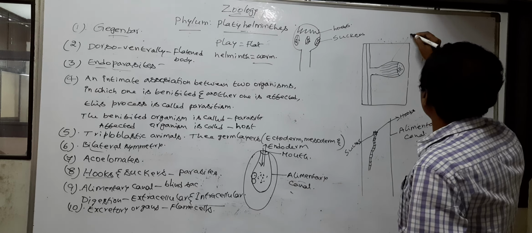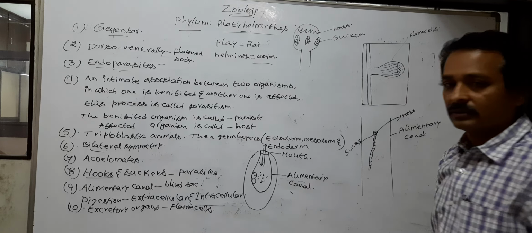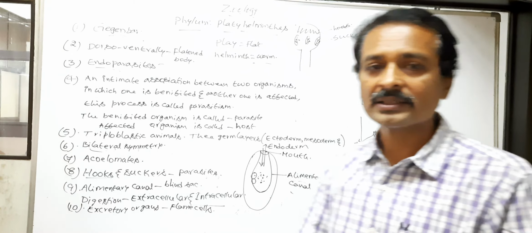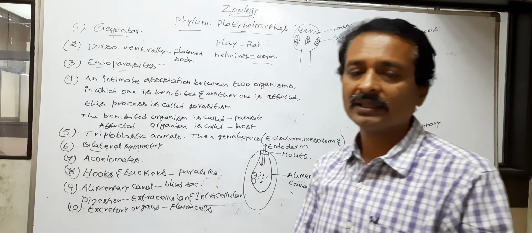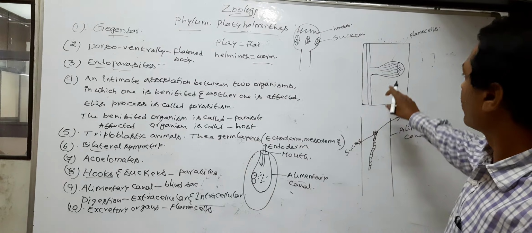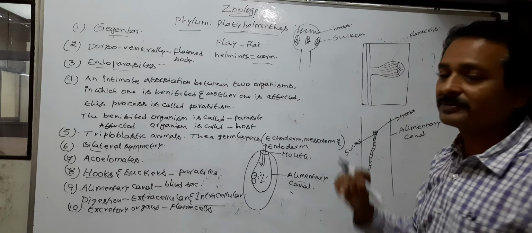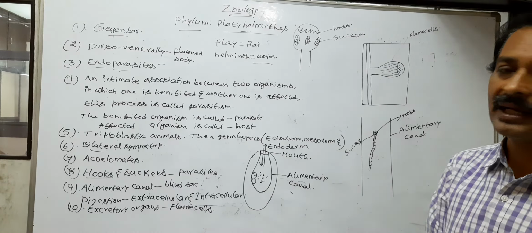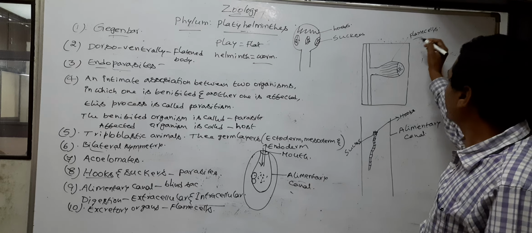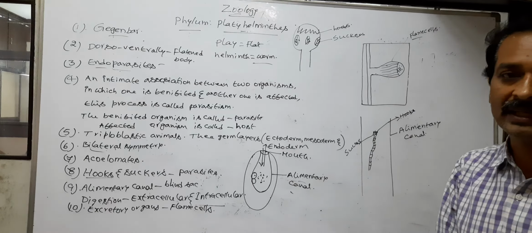So this is flame cell. Our body, the human body, contains kidneys. Kidneys are the chief excretory organs in the human body. Here, the Platyhelminthes possess flame cells. Flame cells are the excretory organs in phylum Platyhelminthes. Why are the excretory organs of Platyhelminthes called flame cells?